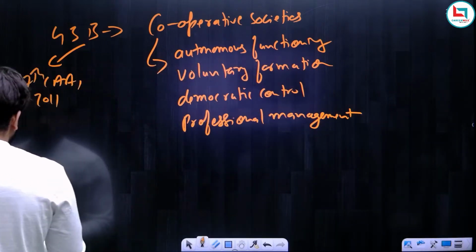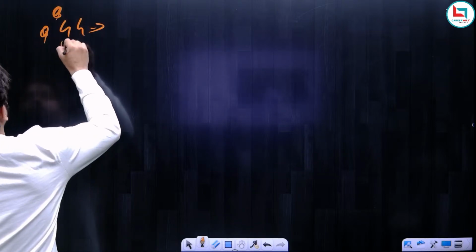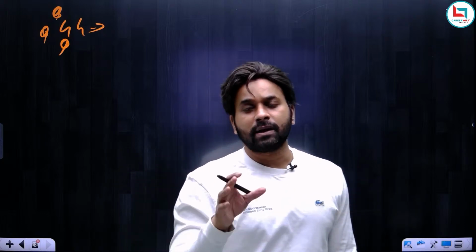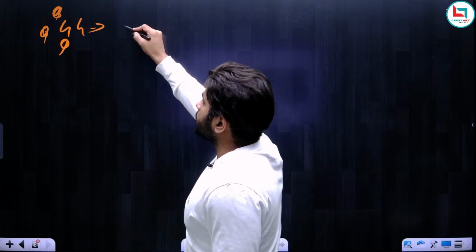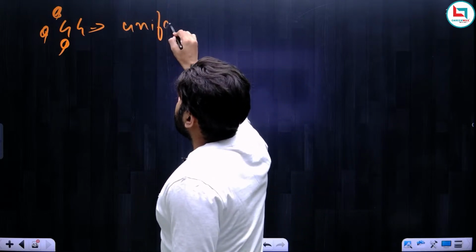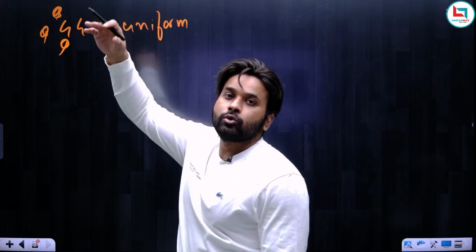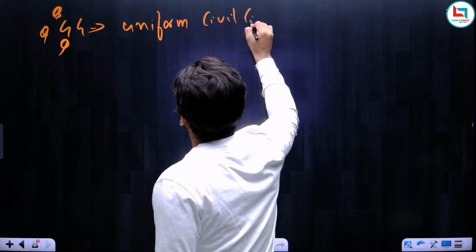Now Article 44. Again, Article 44 is important. Why is it important? See, you must have seen that Uttarakhand has become the first state to implement Uniform Civil Code. So this particular article deals with the implementation of Uniform Civil Code. So we can simply write that Article 44 says to secure Uniform Civil Code throughout the territory of India. So we can simply write it deals with Uniform Civil Code.